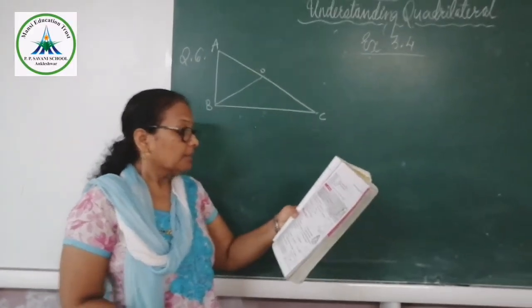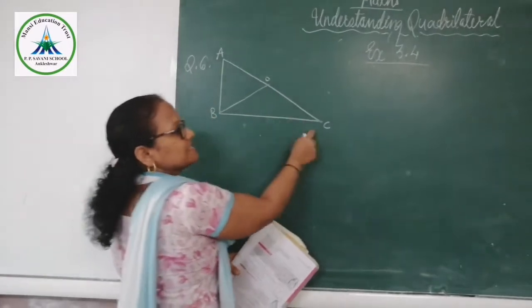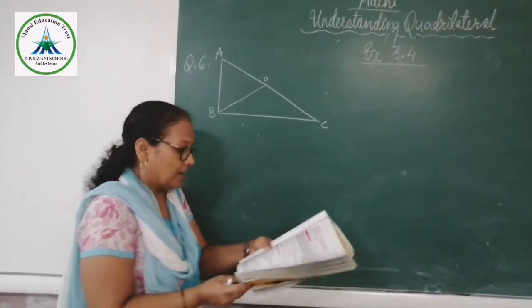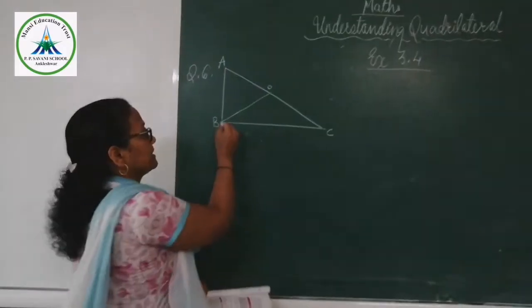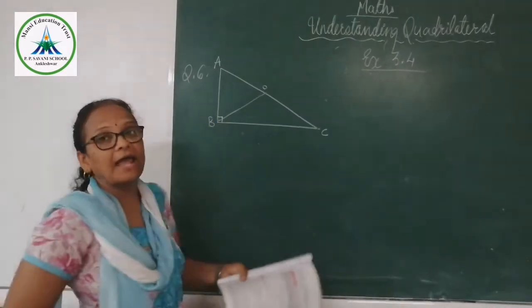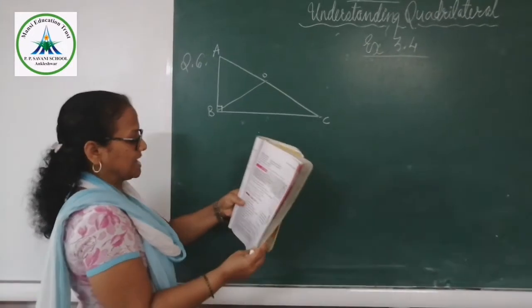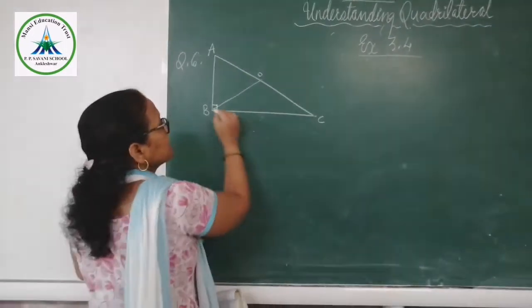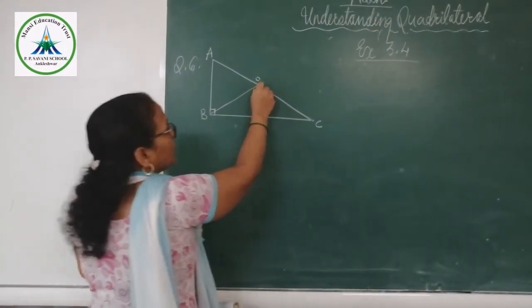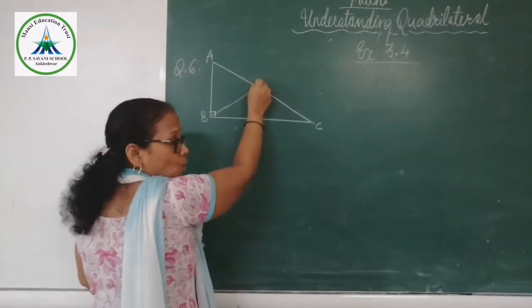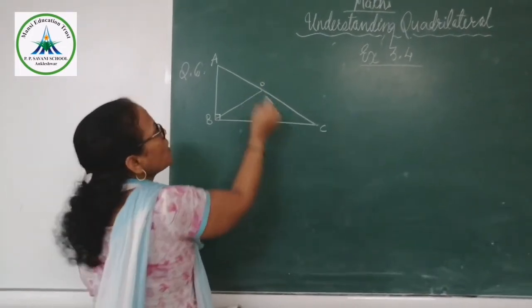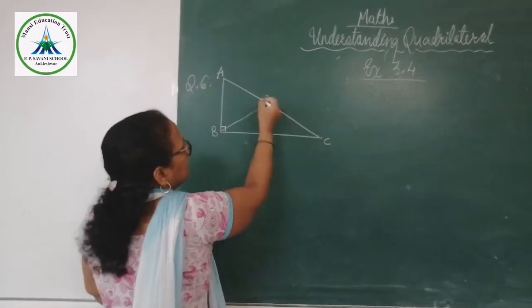Now here they have given ABC is a triangle and it is a right angle triangle. That means this is 90 degree. Now O is the midpoint of the side opposite to the right angle, which means this is the hypotenuse. O is the midpoint of hypotenuse AC.